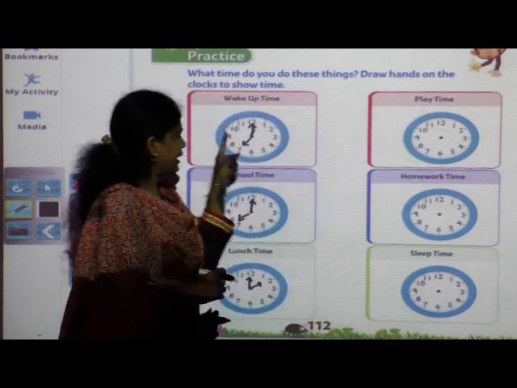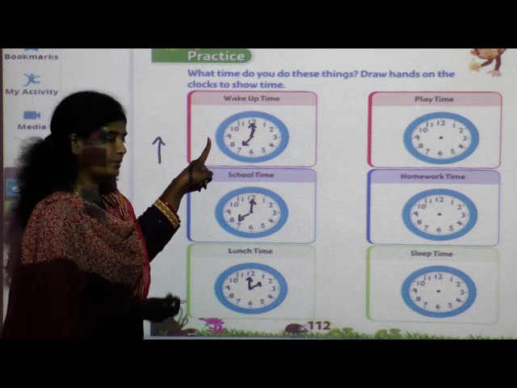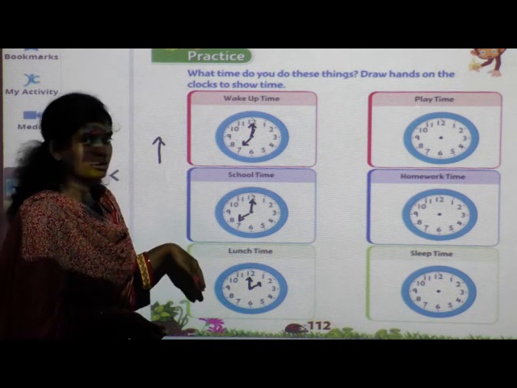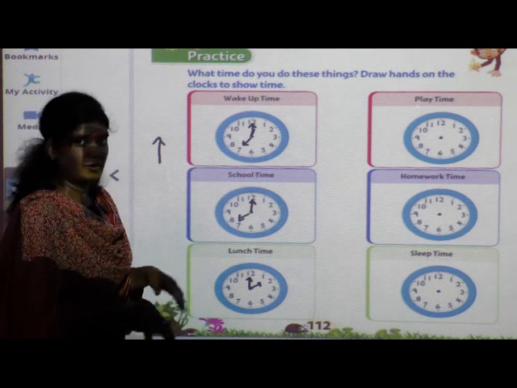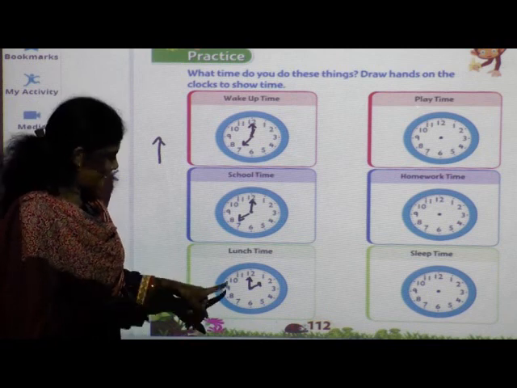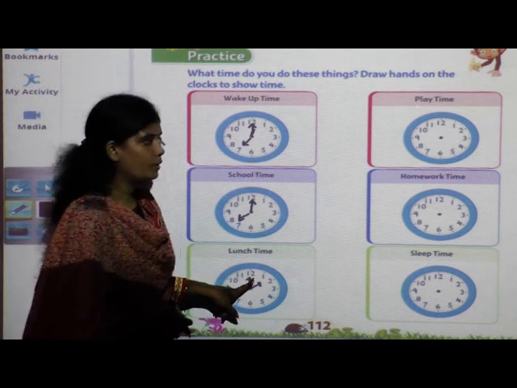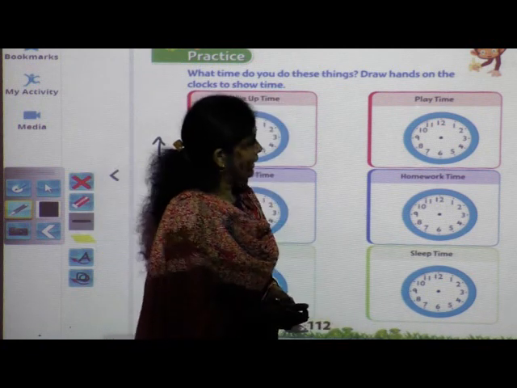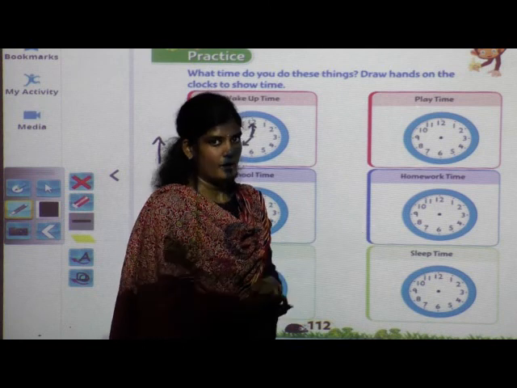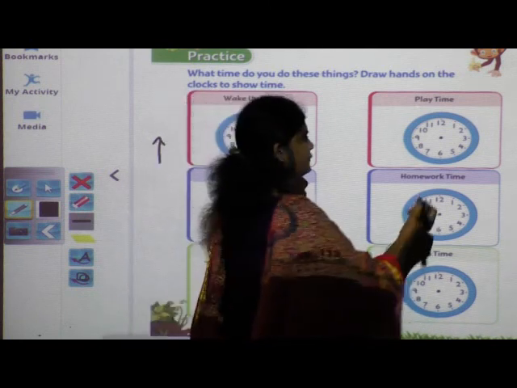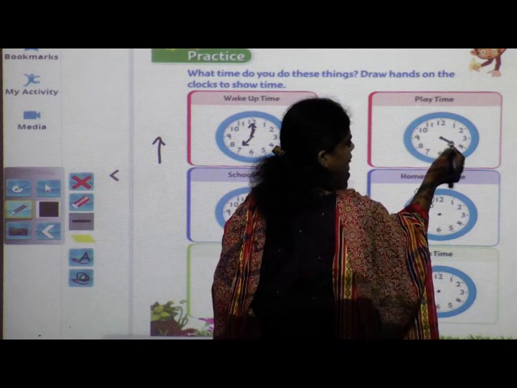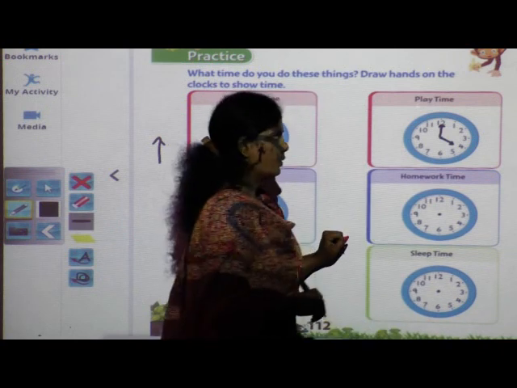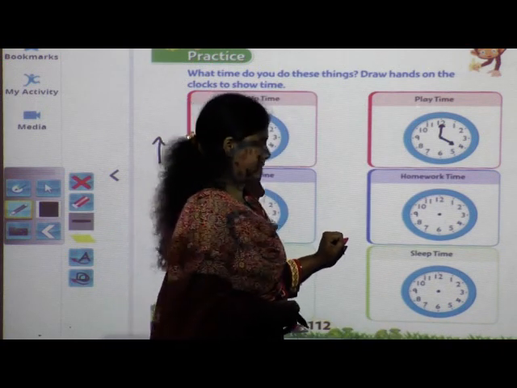playtime. After waking up you get ready and then you go to school at 8 o'clock, and after coming from school at 12 o'clock you get ready, you sit and you eat your lunch at 1 o'clock. After lunch you sleep. Okay. After that you wake up and go to play. What's the play time? Yes, 4 o'clock. So here you have to draw the short hand on 4 and the long hand on 12. From 4 to 5 you play. Okay. The next,